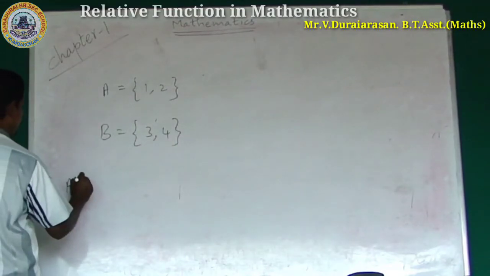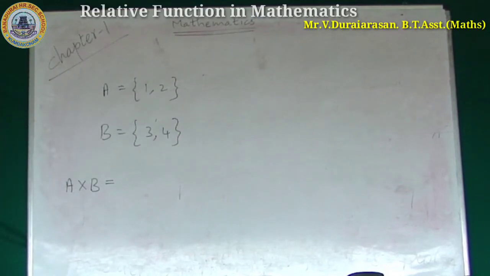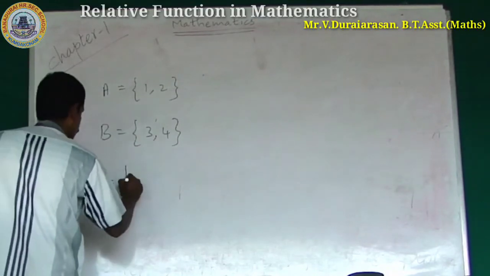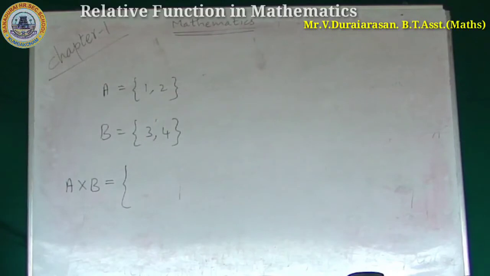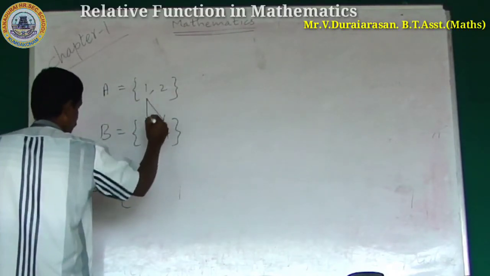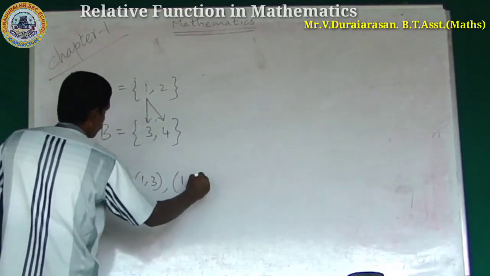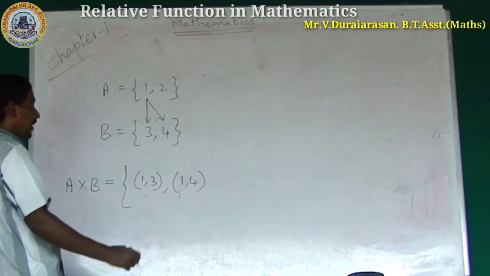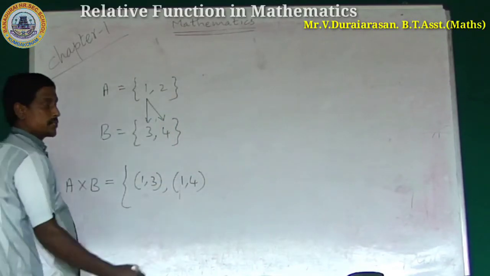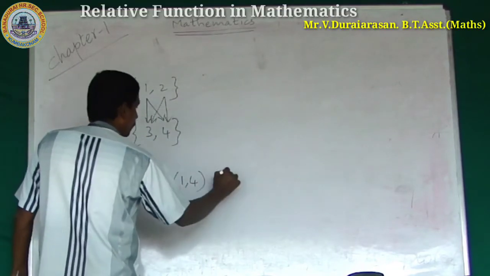A cross B is equal to what? To find it, create the ordered pairs (1, 3), (1, 4), and the other ordered pairs (2, 3), (2, 4).